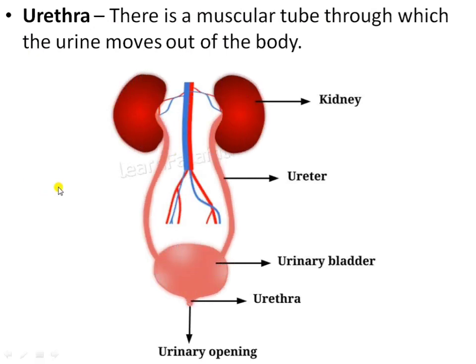This is the diagram of the excretory system in human beings. So first is about the kidney.